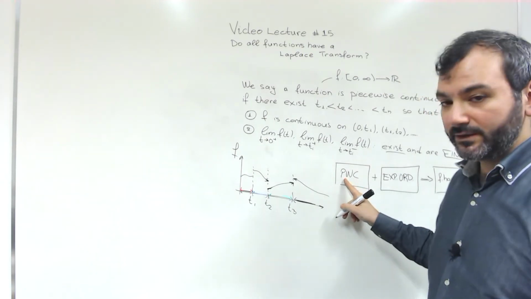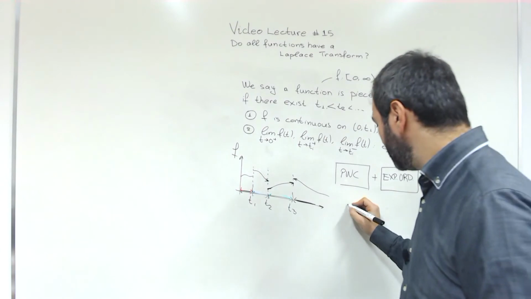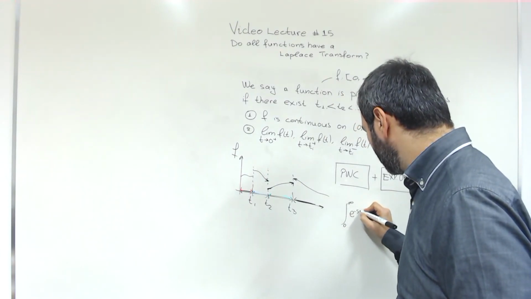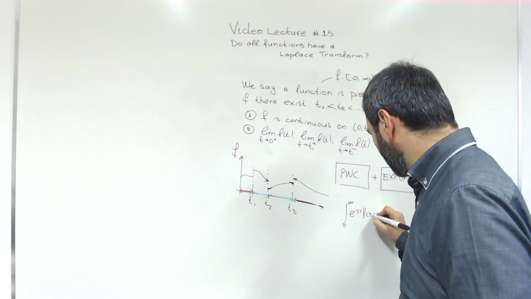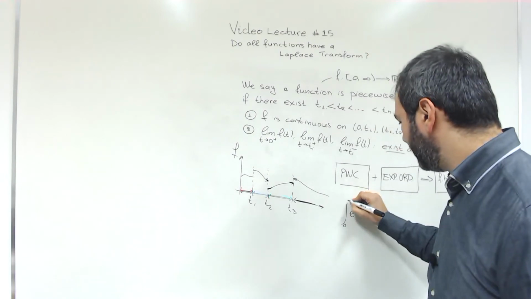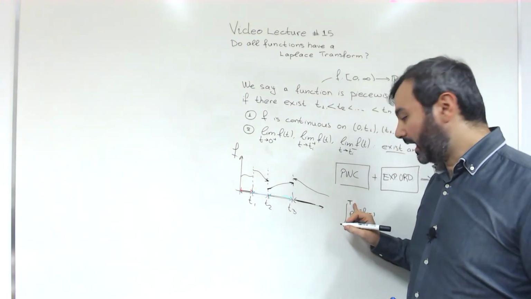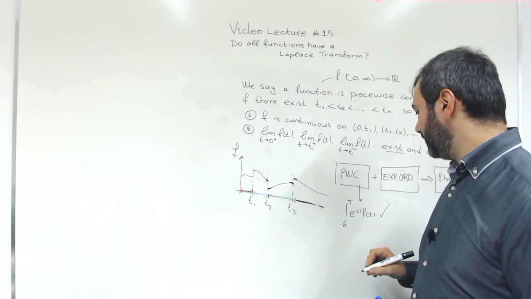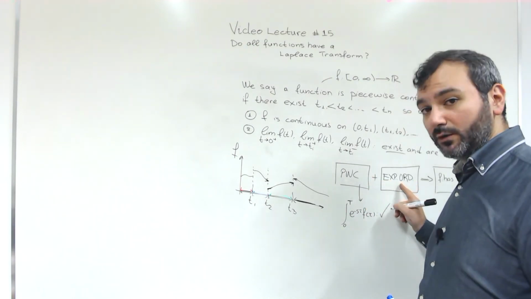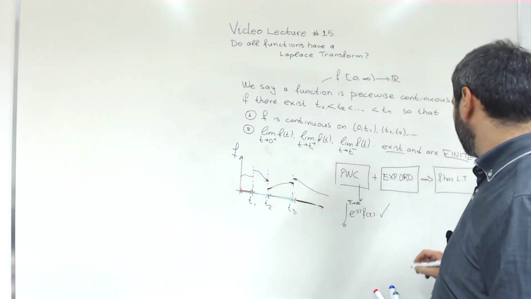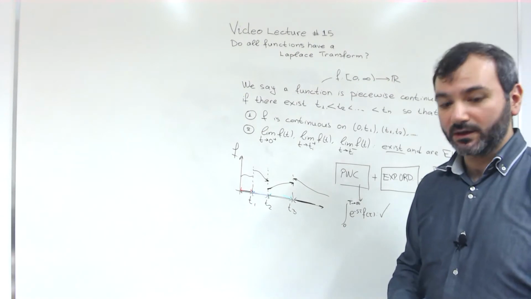The fact that the function is piecewise continuous allows us to integrate it from 0 up to any finite limit T uppercase. This is okay because of piecewise continuity. Then because of exponential order, we are allowed to take T to infinity, and then the function has a Laplace transform.